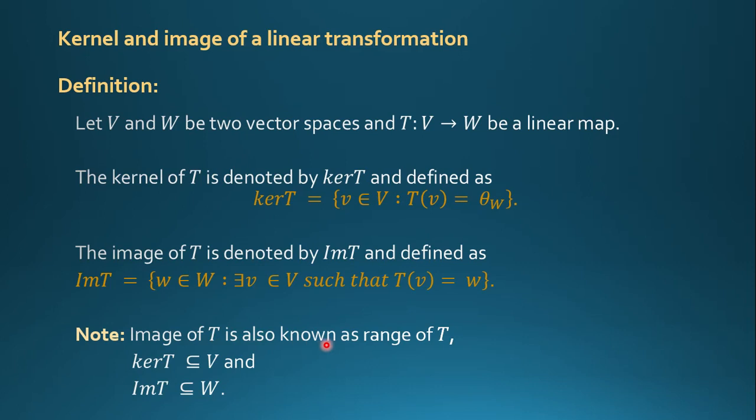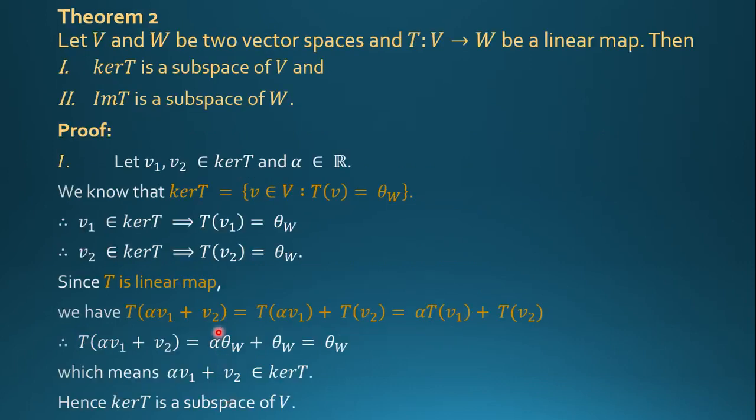Image of T is known as the range of T, and kernel of T is a subspace of V and image of T is a subspace of W. Now we see the theorem.